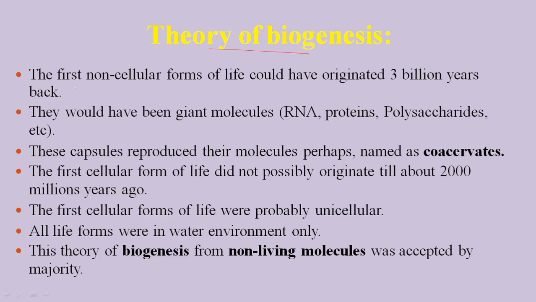These molecules combined to form a giant molecule. These large molecules were in the form of capsules, which started reproducing, and these capsules are perhaps known as coacervates. So initially life was in the form of coacervates, that is, a capsule form.